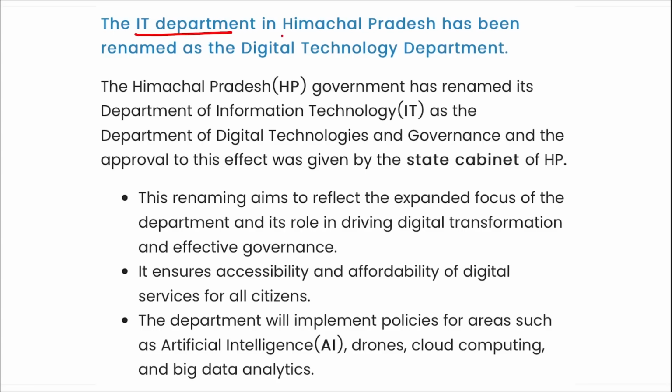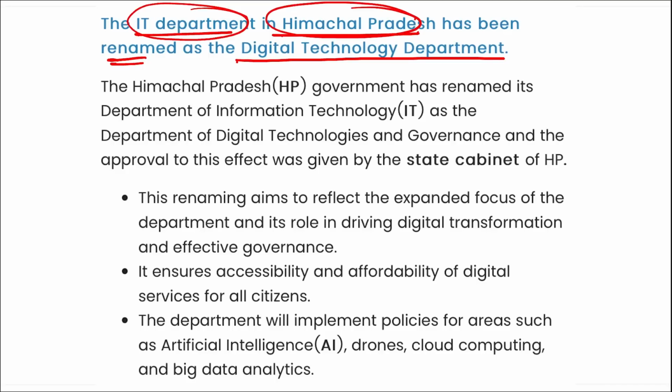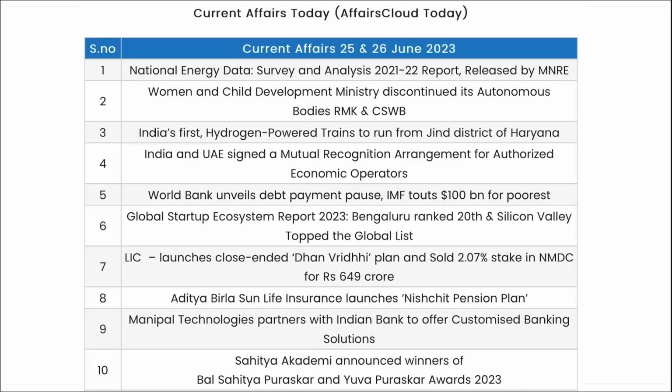Next, the IT department in Himachal Pradesh has been renamed as the Digital Technology Department. I repeat, the IT department in Himachal Pradesh state has been renamed as the Digital Technology Department. Himachal Pradesh government renamed their IT department to what? It was renamed to the Digital Technology Department. Correct? The department will now implement policies for areas such as artificial intelligence, drones, cloud computing, big data analytics, and so on. So these are your important current affairs for the day, friends.